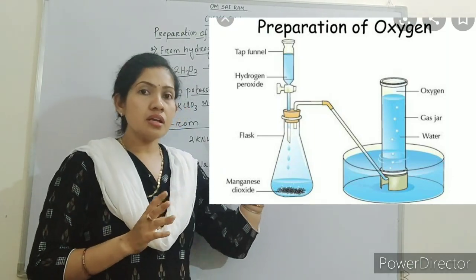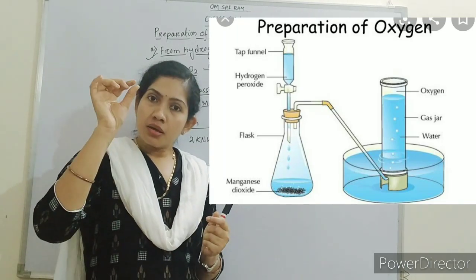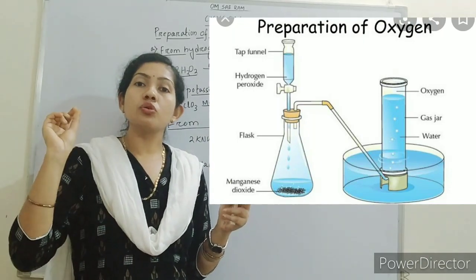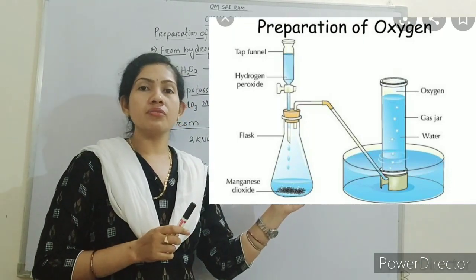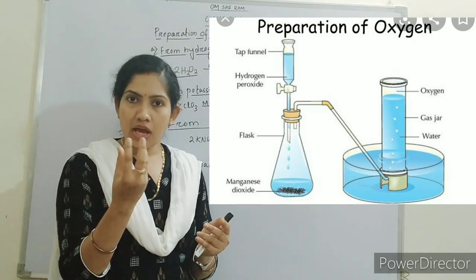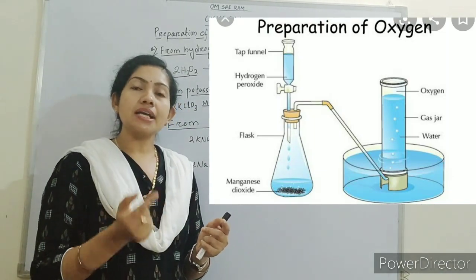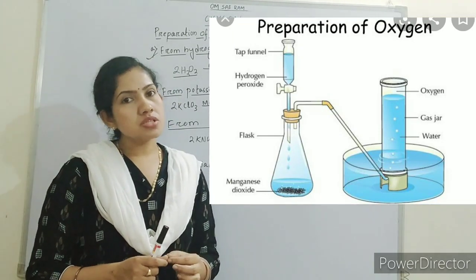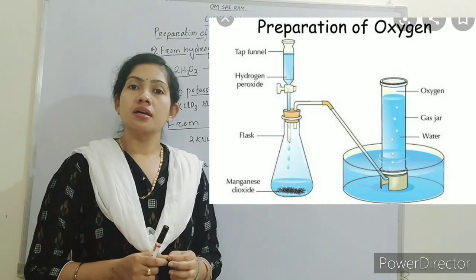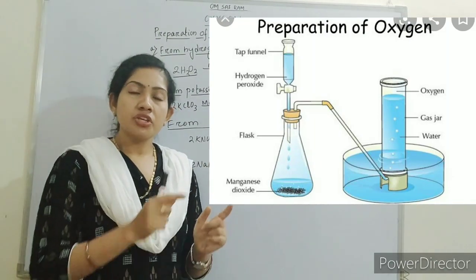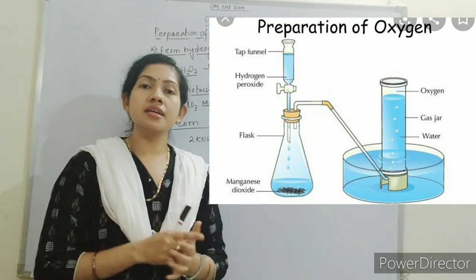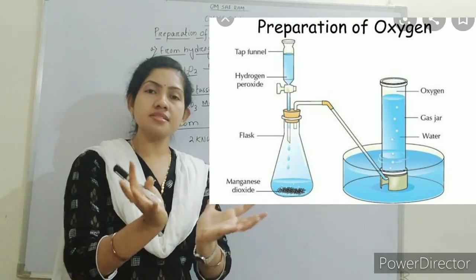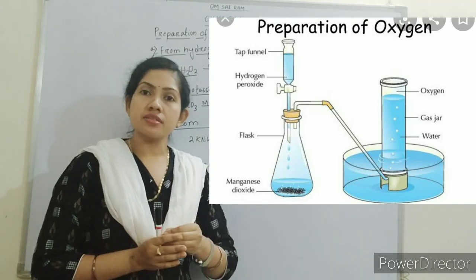By the help of the dropping funnel, hydrogen peroxide will be added slowly, and down in the round bottom flask you can see the manganese dioxide. When hydrogen peroxide decomposes with the help of the catalyst manganese dioxide, you can see there is a collecting funnel. By the side there is a dish where we can collect the gas.